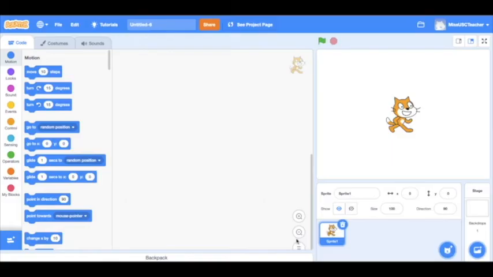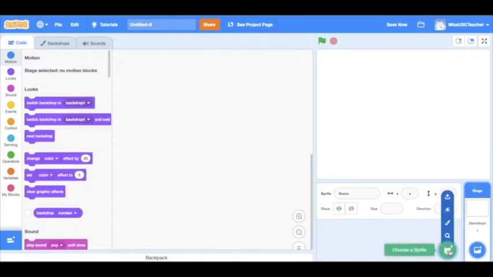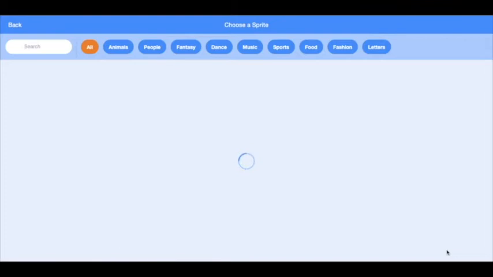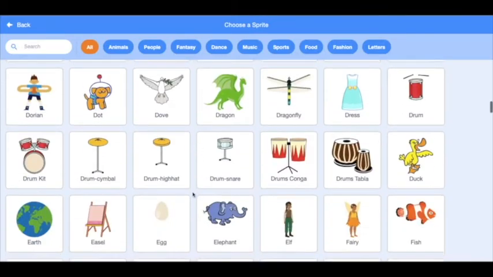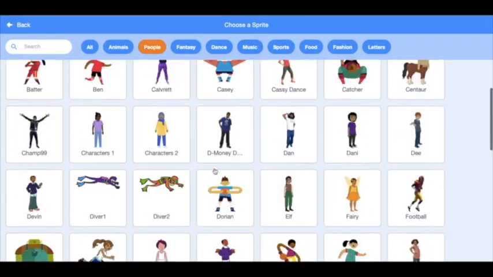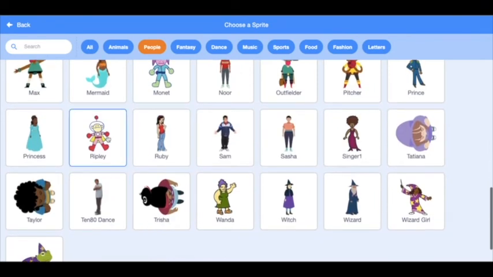So let's start creating our space animation. The first step is to choose a sprite. A sprite is like a cartoon being that we can code to do things in Scratch. So at the moment our sprite is a cat, but I don't want that, so we'll click on the delete button in the top right hand corner here, then we'll click on this button here to go to the rest of the sprites. Now I want a space sprite to suit our theme, so we'll choose that astronaut there. That suits quite well.